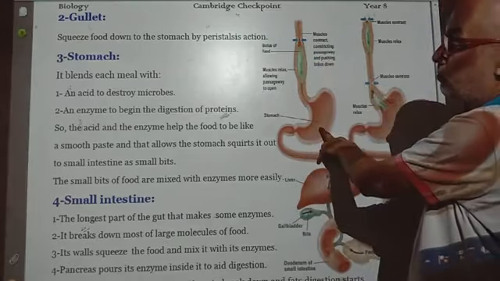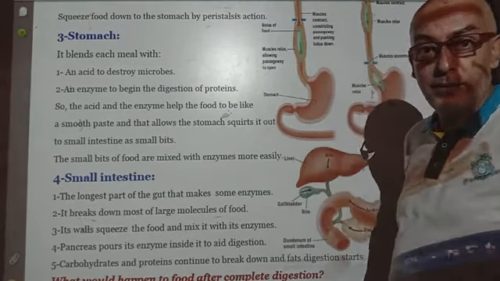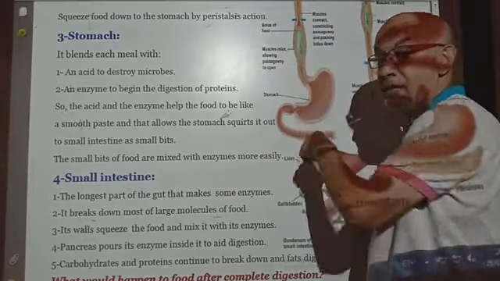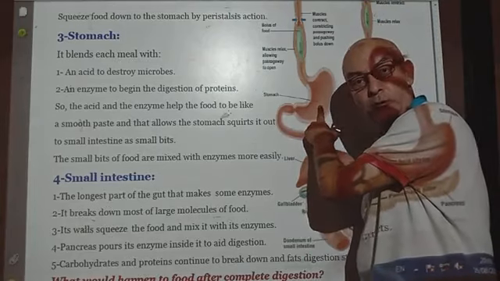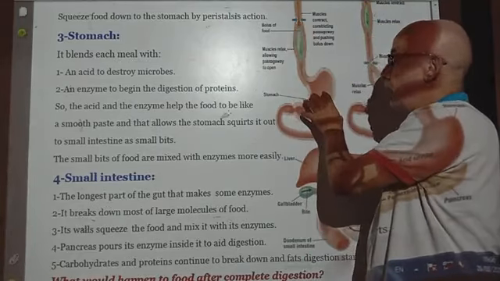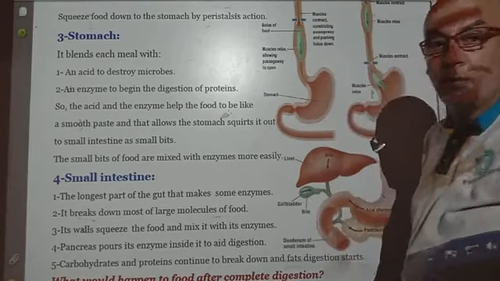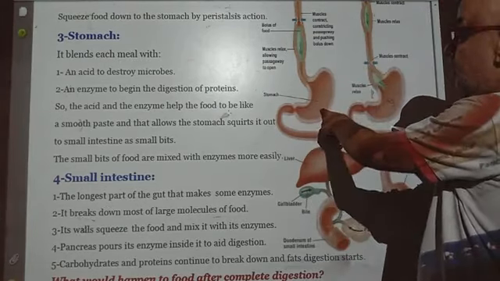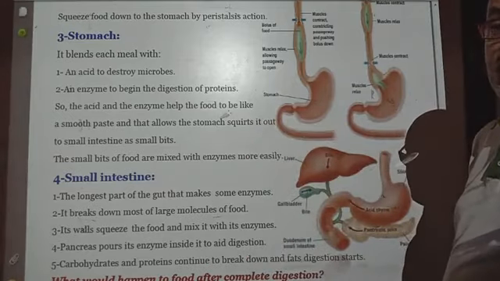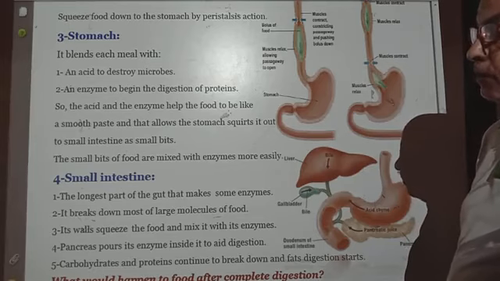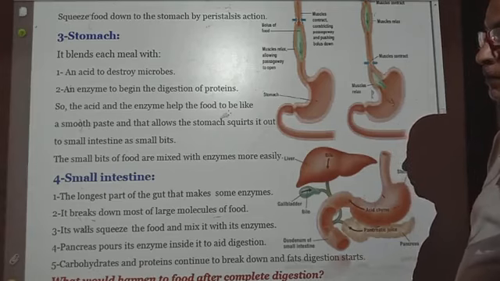The stomach is a muscular organ. The esophagus or the gullet is a muscular tube. Muscular organ, stomach. Muscular tube, gullet. When the food is reaching the stomach, what's going on? The stomach here is acting like a blender. It blends the food inside with an acid secreted by the stomach. Why? To kill the microbes entering with the swallowed food.